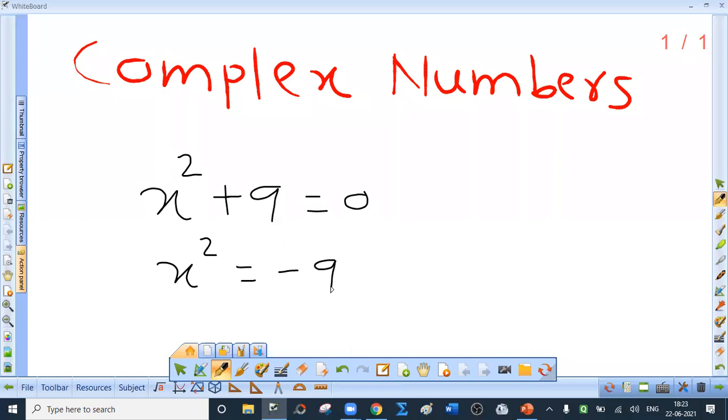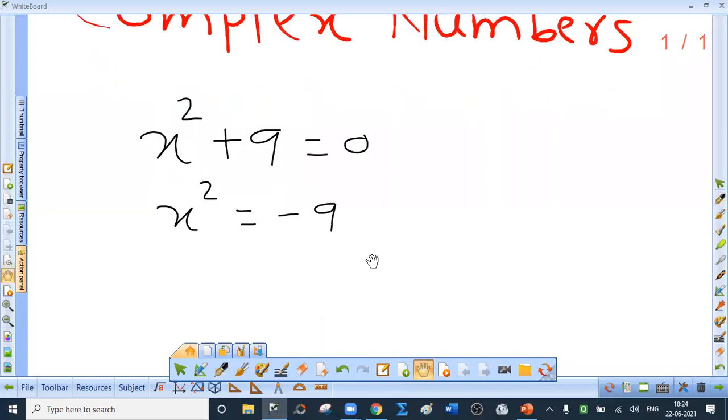Clearly, x cannot be a real number. Why? Because the square of a real number cannot be negative. That is, we cannot find a real number whose square is minus 9. Similarly, equations of the type, say, x square plus 1 equal to 0, x square plus 11 equal to 0, etc. cannot have their roots as real numbers. In order to overcome this difficulty, we have to introduce a new type of numbers whose square is negative.